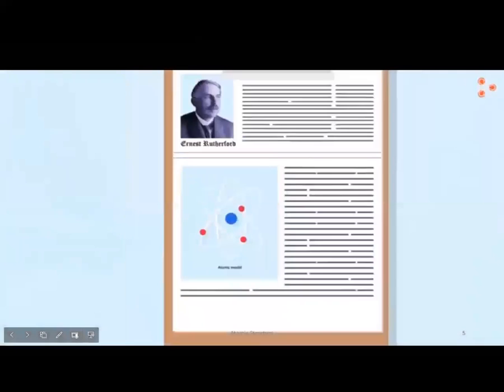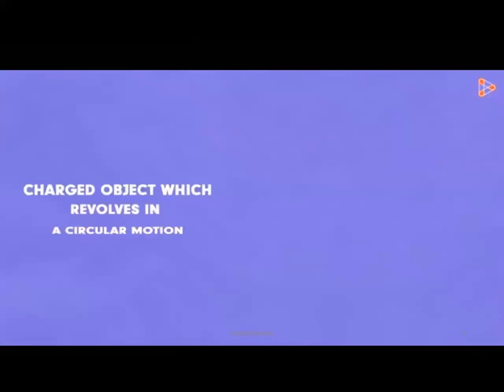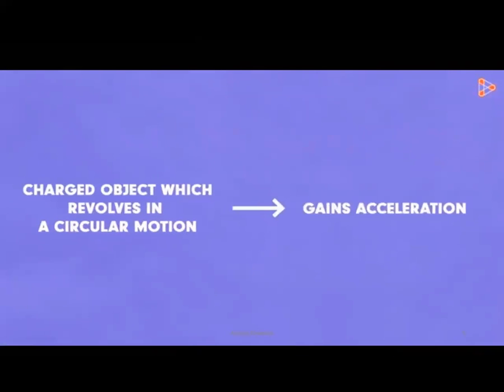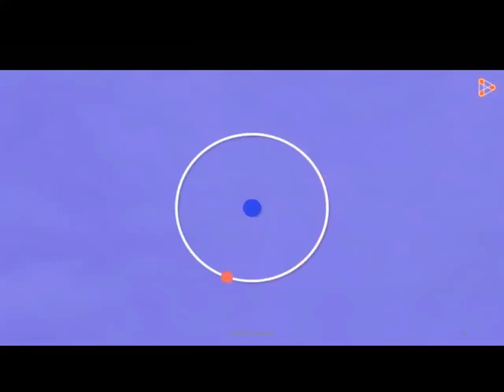Bohr's atomic model was quite commendable when it came to explaining the structure of atoms. However, it was not very appropriate theoretically. And why are we saying so? We know that any charged object which revolves in a circular motion gains acceleration gradually. Similarly, if the electron is moving fast in a circular path, then it will also gain acceleration, and on gaining acceleration, it's bound to liberate energy in some form. Now if it continuously keeps radiating energy, then ultimately all the energy of the electron will get over and it will fall into the nucleus. This would result in high instability of the atom.